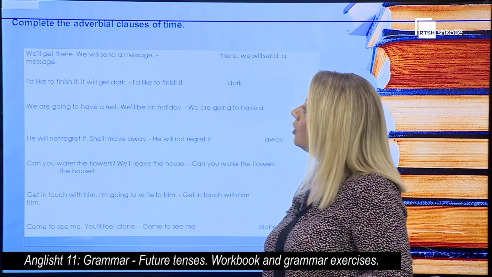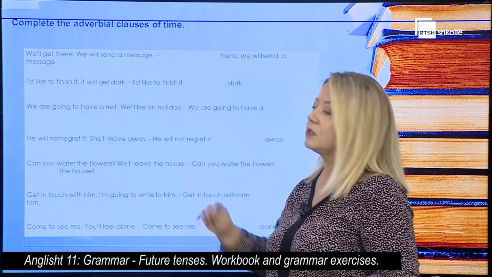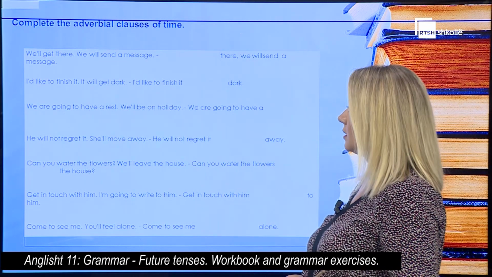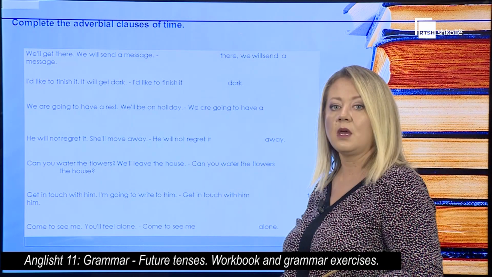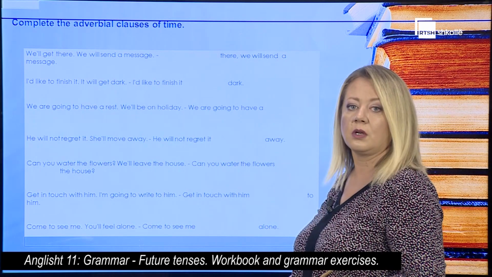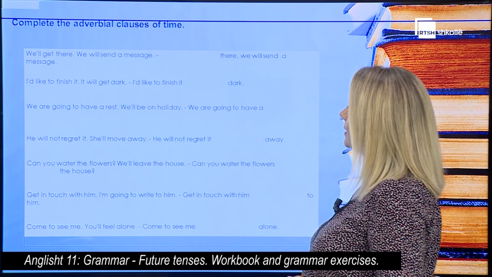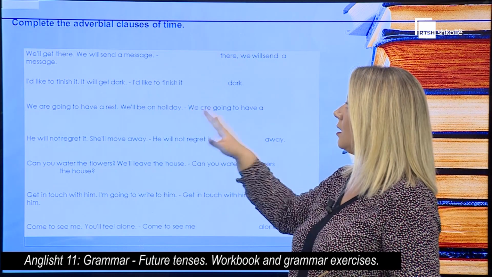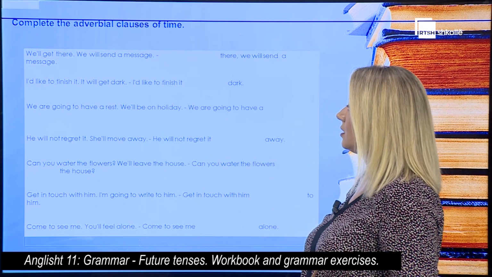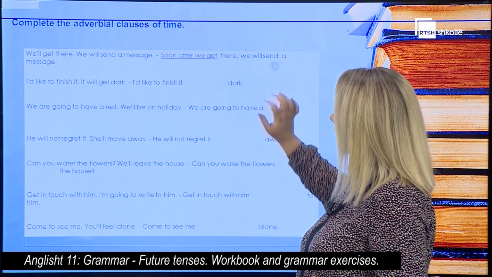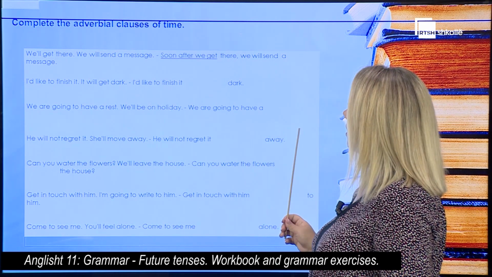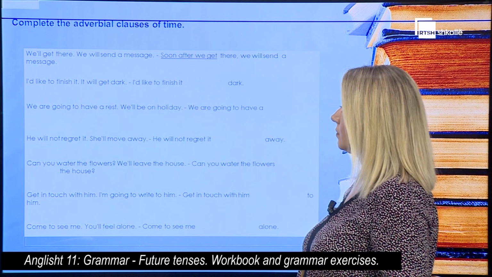Next exercise. We have to use the adverbial clauses of time or the time clauses. Remember the verb tense to use after each of them. The first situation is, we'll get there and we will send a message. In this case, we say, soon after we get there, we will send a message.